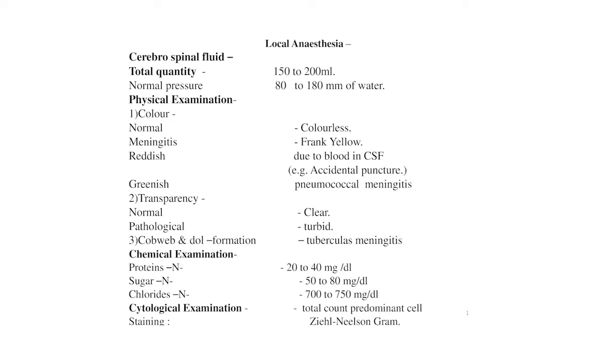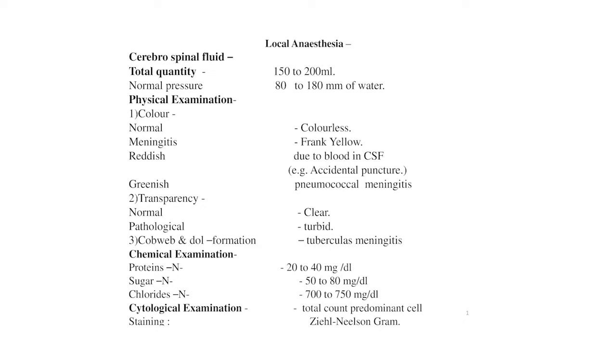First we will see the cerebrospinal fluid. The total quantity of cerebrospinal fluid is 150 to 200 ml in the adult body. Normal pressure is 80 to 180 mm of water. On physical examination, the color is normally colorless. In meningitis it becomes frank yellow. It is reddish due to blood in the CSF, which is from an accidental puncture. Greenish in pneumococcal meningitis. Transparency is normally clear, and if pathological, it becomes turbid. Cobweb and clot formation occur in tuberculous meningitis.